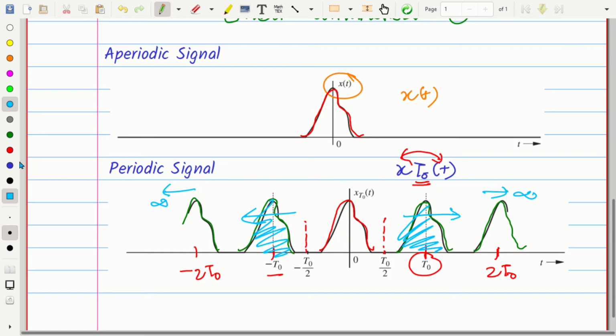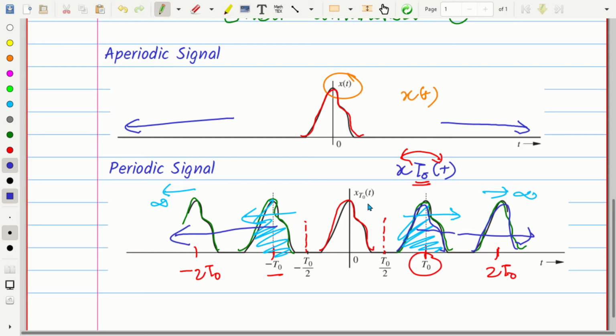Can you imagine that we are moving this particular replica and all the other replicas to infinity? We are moving this one to the negative infinity. Then you can see who is remaining here: only this aperiodic signal is remaining. The other replicas are going to positive infinity and negative infinity, so the only thing remaining is x of t.